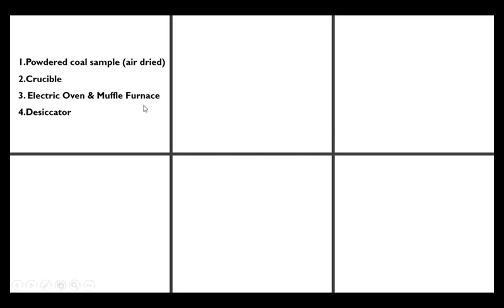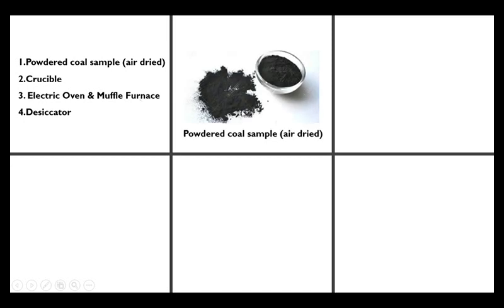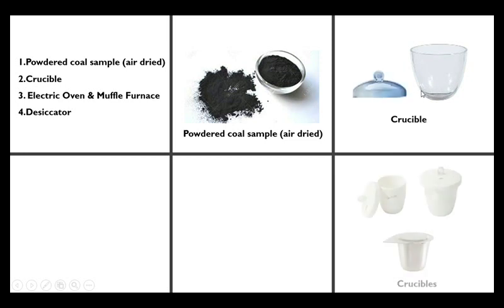To understand proximate analysis better, we need to know the apparatus and equipment used. The sample is powdered, air-dried coal, and we use a crucible, electric oven, muffle furnace and desiccator. This is how a coal sample is crushed into powder and air dried, and this is the crucible, which is also provided with a lid, and these are different types of crucibles.